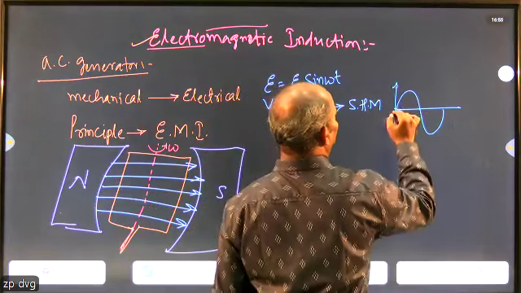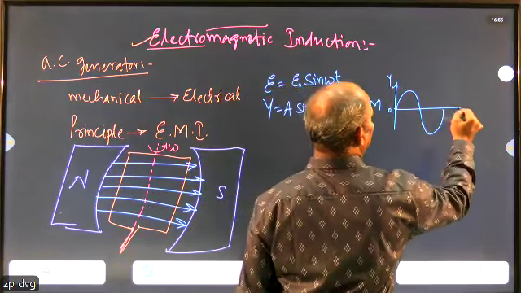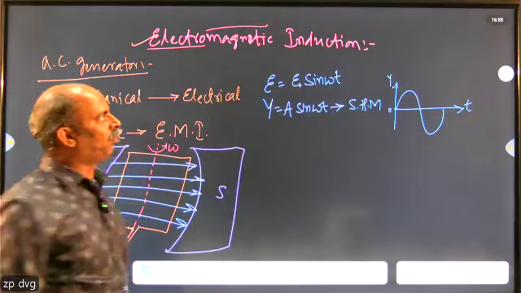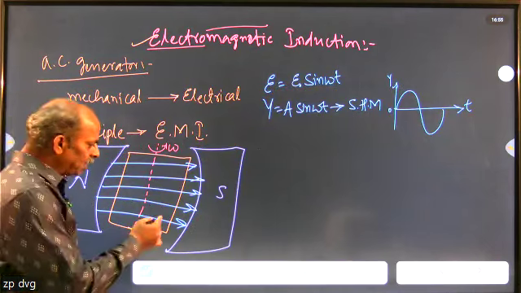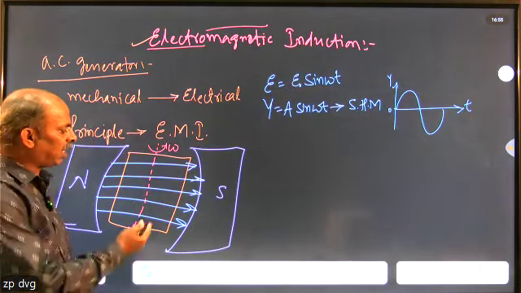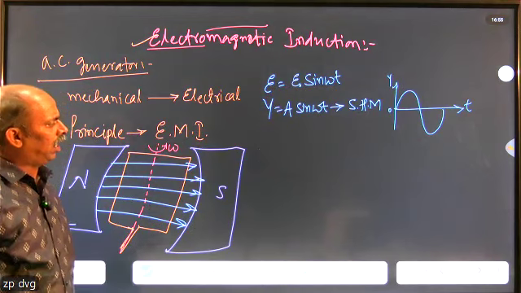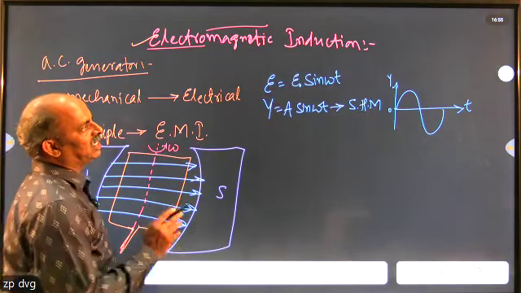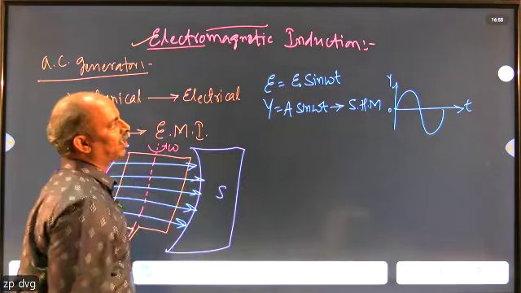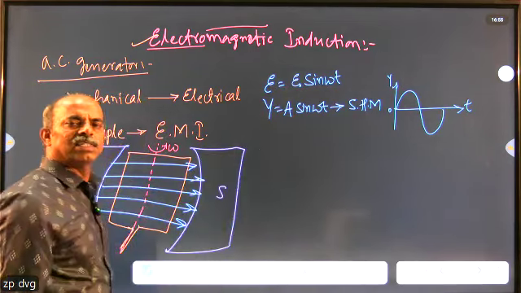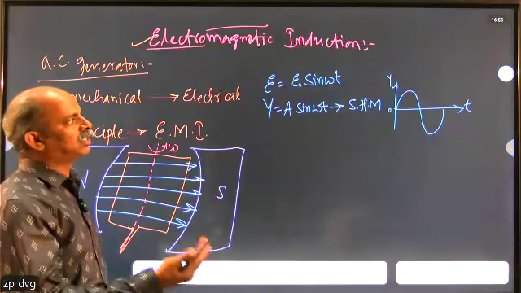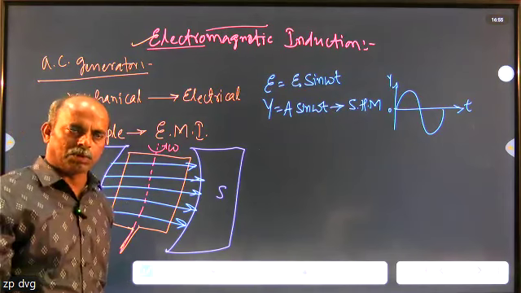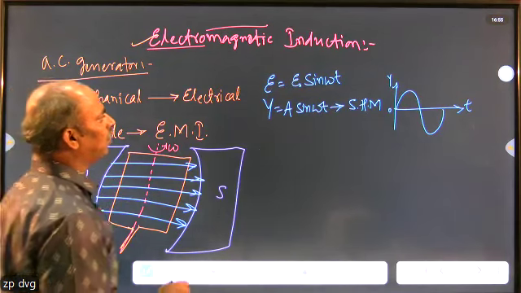So by taking the value of the displacement along the y-axis and time along the x-axis, the same thing we come across here also. Then EMF gets induced or generated within the coil. As there exists an induced EMF, that EMF value changes according to this equation. So the EMF value changes periodically. It varies from minimum to maximum, and again from maximum to minimum, and that continues.